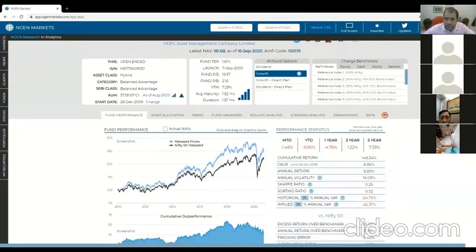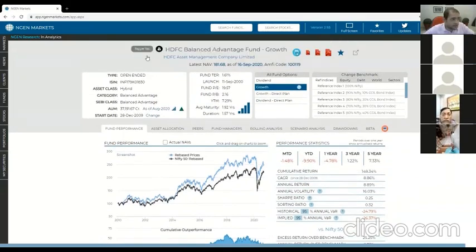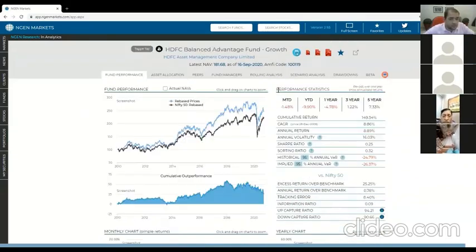So based on whatever benchmark you've chosen, let's come down to the analytics sections now. So I'm just going to hide that top section so we can focus a little bit more on this. Now, all the analytics that we have for mutual funds are actually across various different tabs. I'll take you through this, and then we will go and look at how we can compare funds with each other in terms of a big list. So now we're looking at this fund, and the blue line shows you the actual NAV of the fund over time versus whatever benchmark has been chosen.